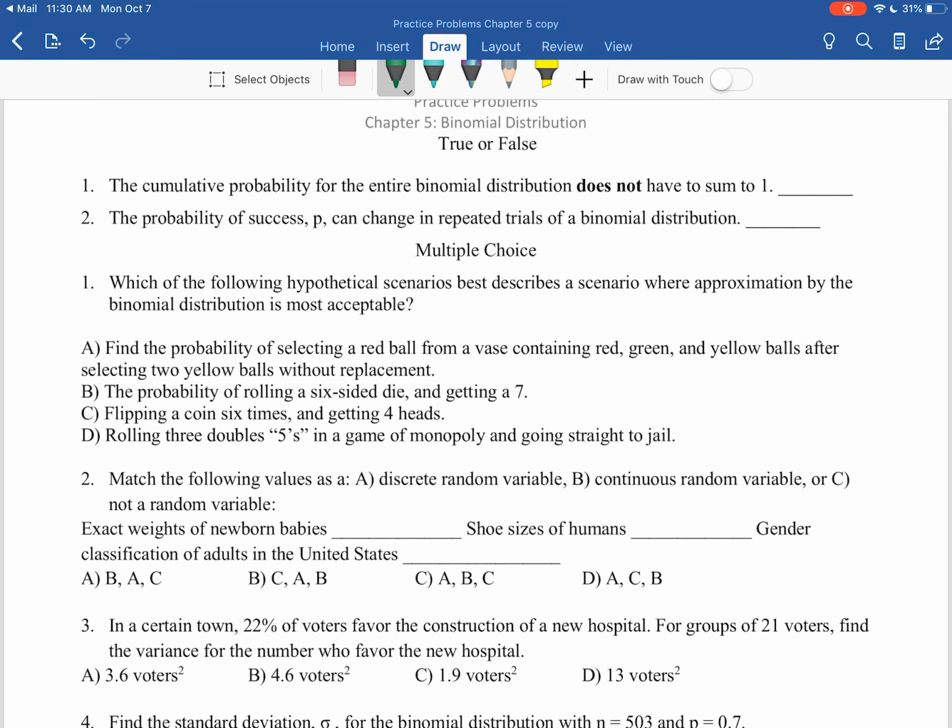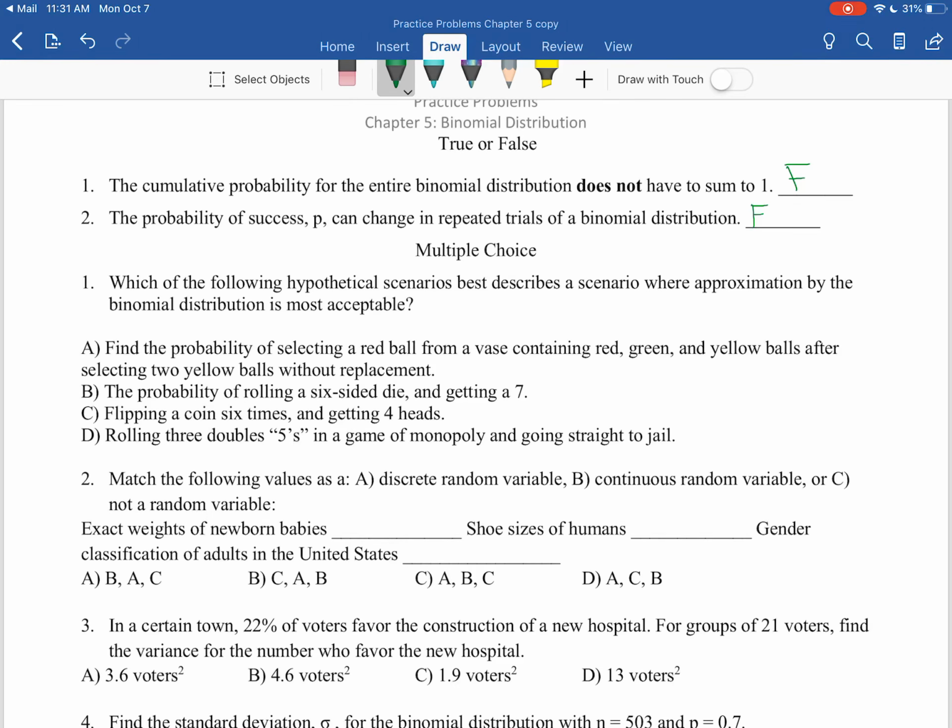So to get us started, the cumulative probability for an entire binomial distribution does not have to sum to 1, and that answer is false. Anytime we're dealing with probability, the total sum is always going to be 1. Part 2 here for true or false is the probability of success. P can change in repeated trials of a binomial distribution, and that is also false. The probability cannot change in a binomial distribution.